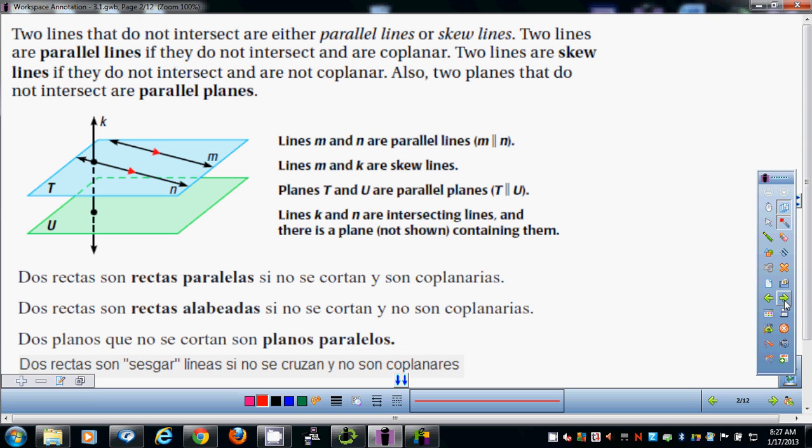Two lines that are not on the same plane and will never intersect, see how these will never intersect? Those are called skew lines. Skew lines are two lines that never intersect but are not coplanar. So there's the big difference there. Parallel means they're running right alongside each other in space on a plane. Skew means they have nothing to do with each other, but they'll never touch.